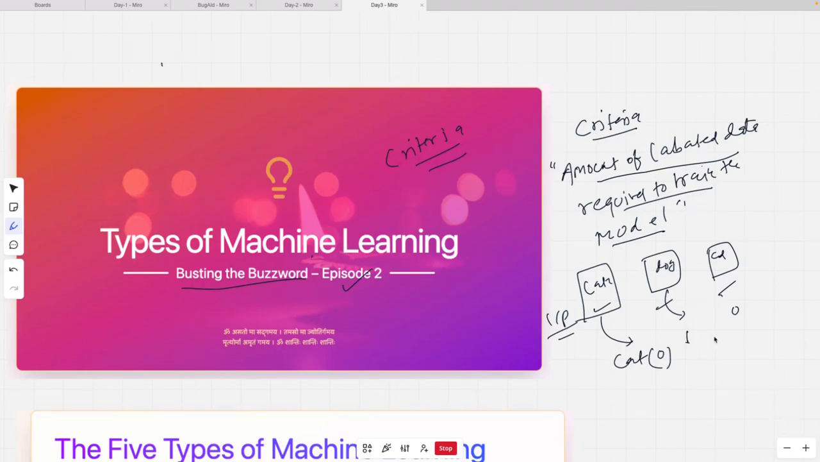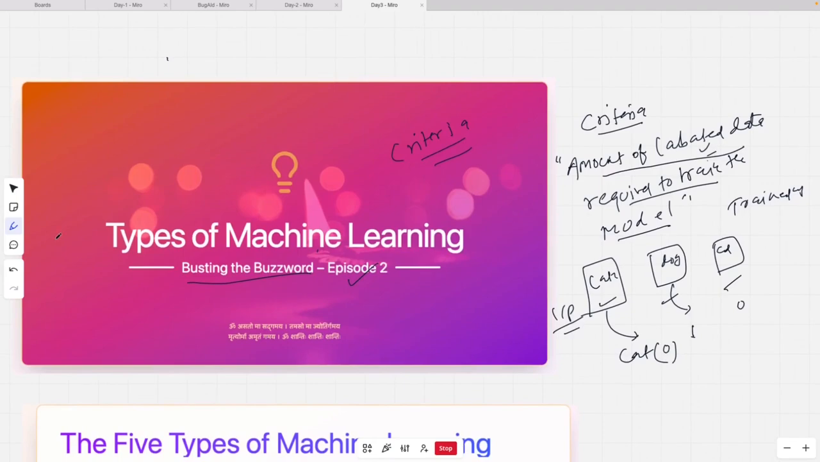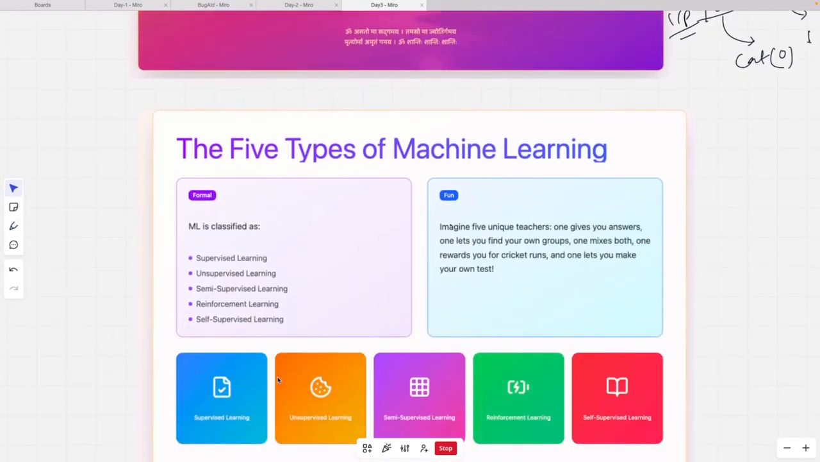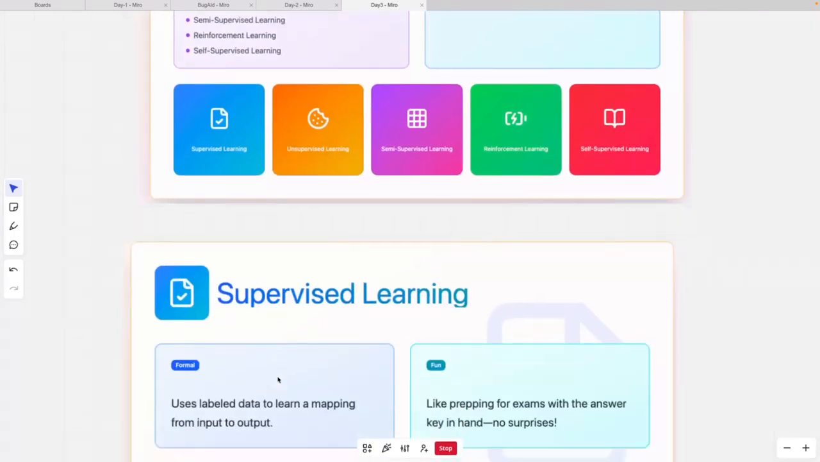And we have different categories of machine learning algorithms based upon how much, or what percentage, of the data at the time of training should be labeled data. So hopefully you understood the premise. Based upon that, you have multiple different types of machine learning algorithms. We'll explore them one by one.